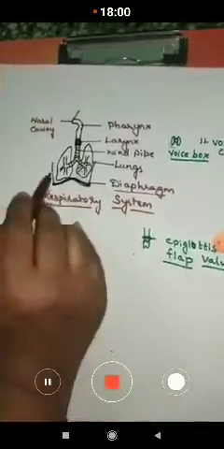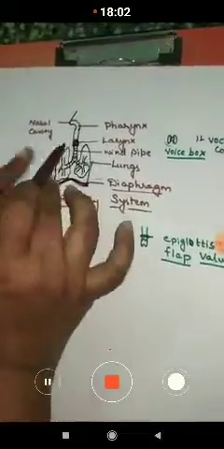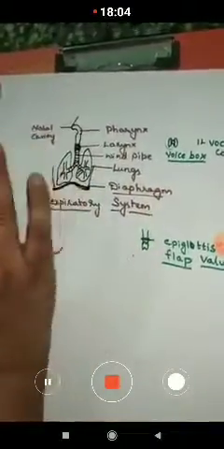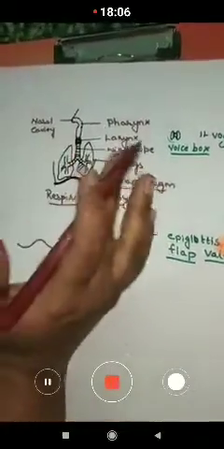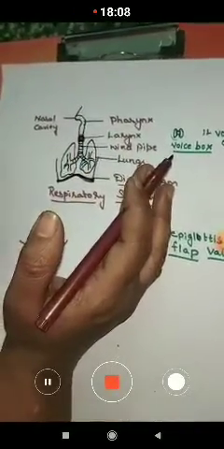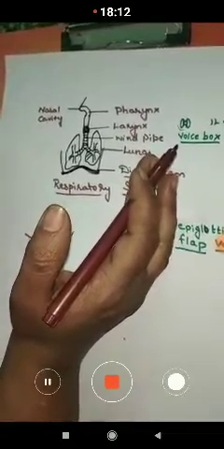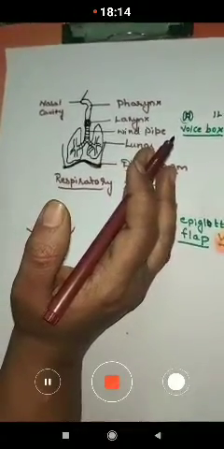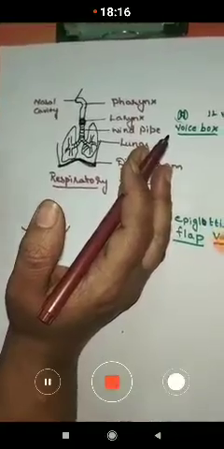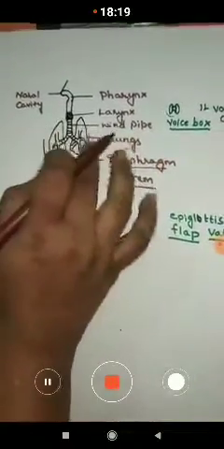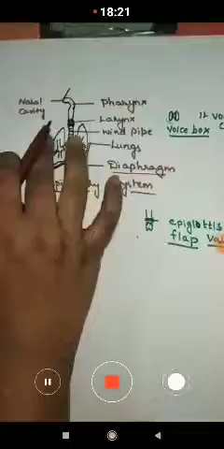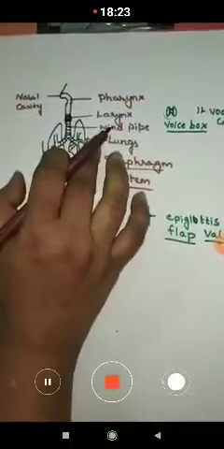And we know that the lungs are protected by the rib cage. So in between the ribs we have the muscles, children. Yes, the muscles present between the ribs of the chest wall. As it is the chest cavity, we can call it the chest wall.